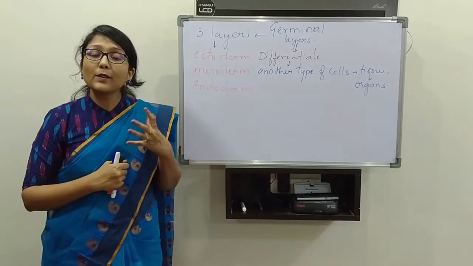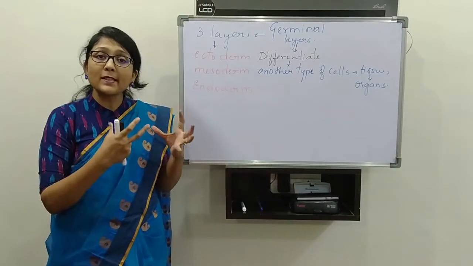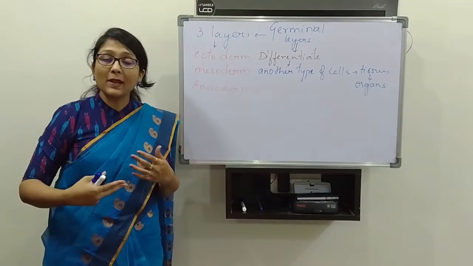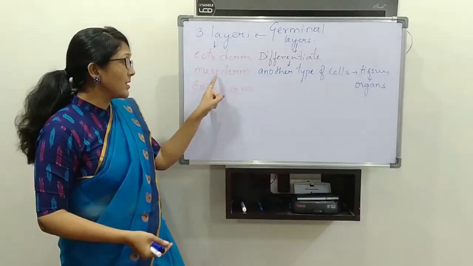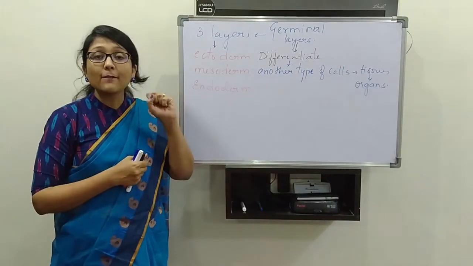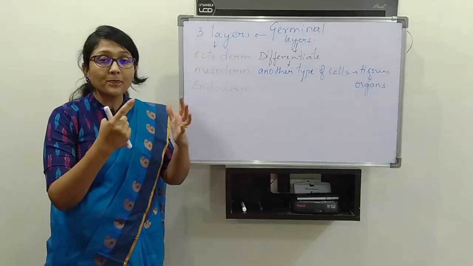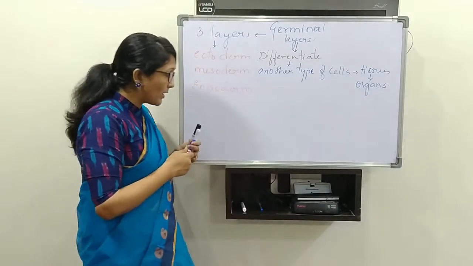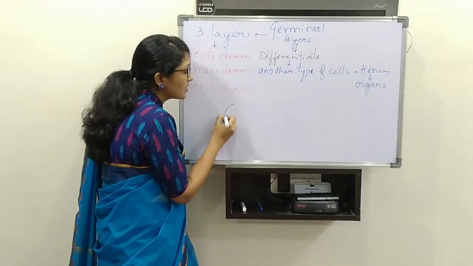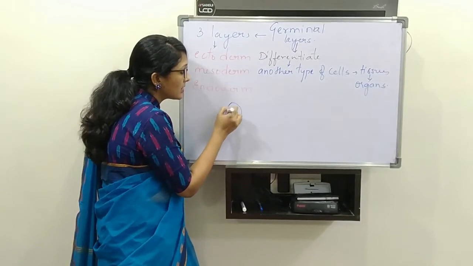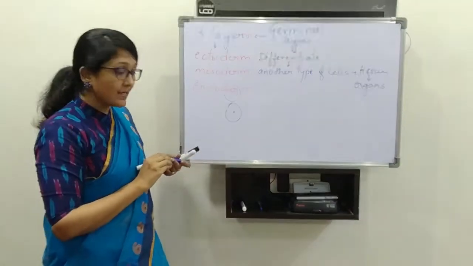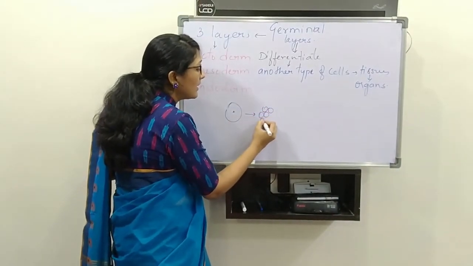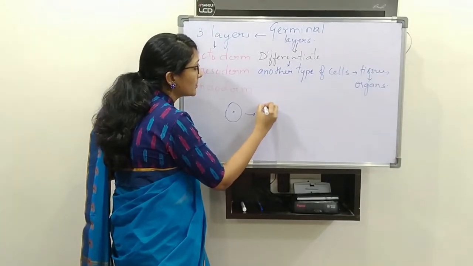Means what? In primitively formed organisms, the group of cells will get differentiated into ectoderm and endoderm. Later, as evolution took place, one more layer evolved, and that is mesoderm. So the group of cells will get differentiated into ectoderm, mesoderm, and endoderm. We will draw the diagram and try to understand. Okay. So first, suppose this is a zygote with a single cell.